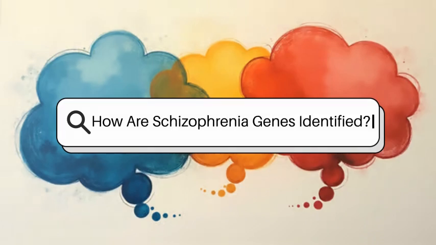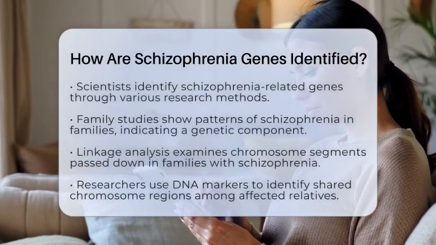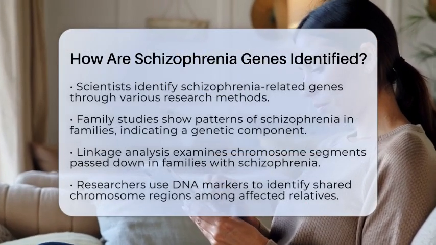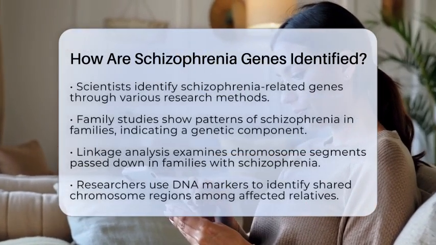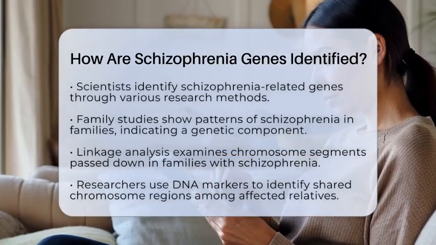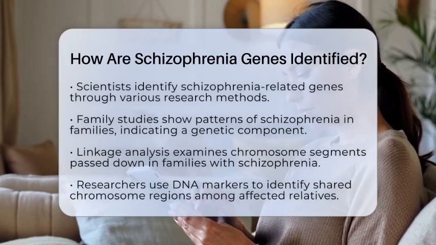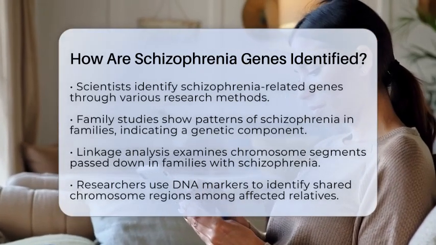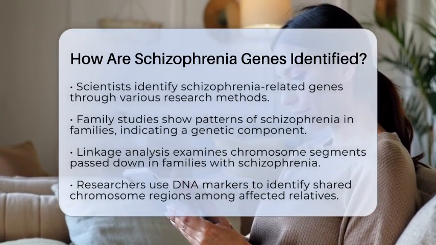How are schizophrenia genes identified? Have you ever wondered how scientists figure out which genes are linked to schizophrenia? The process is fascinating and involves several research methods. It all starts with family studies. These studies look at how schizophrenia appears in families, suggesting that genetics plays a role.